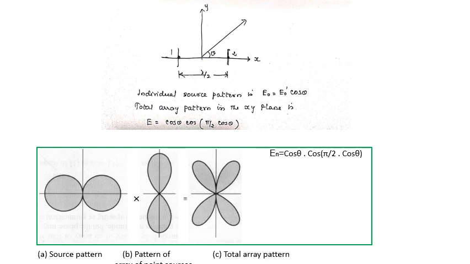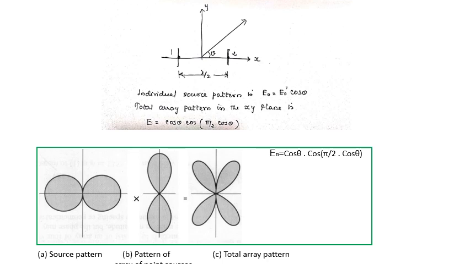In this example, the two dipole antennas are oriented parallel to the y-axis. Here the maximum field of the individual source is in the directions θ = 0 degrees and 180 degrees, and it has a null along the directions 90 and 270 degrees.